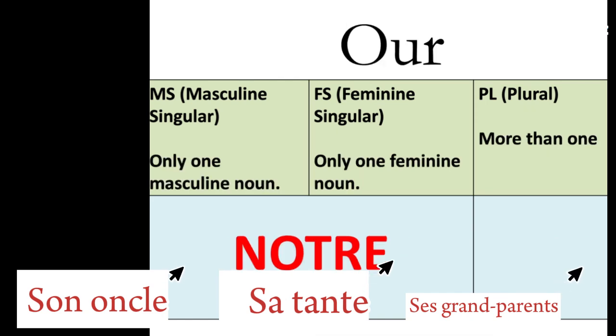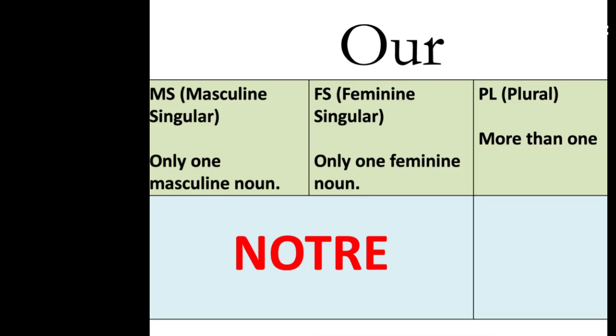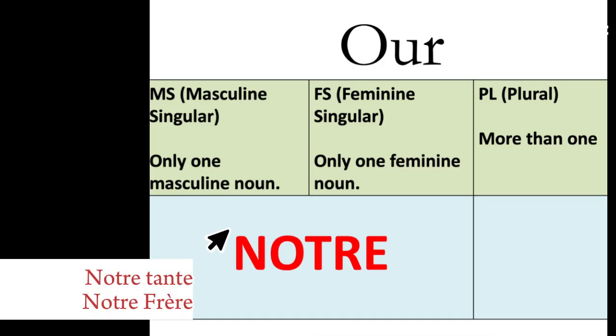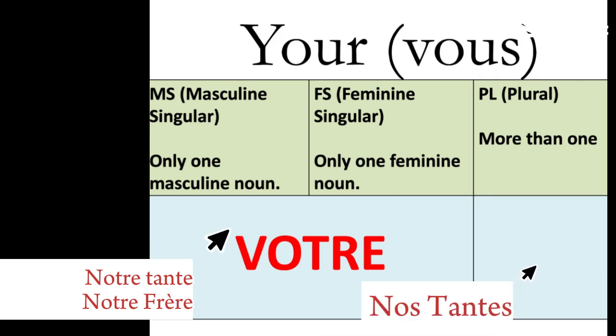Again, for "our," we have only two ways of saying it. It doesn't matter if it's masculine or feminine, you will be using notre. So if you're saying our auntie, for example, it is going to be notre tante. Our brother, notre frère. If it's more than one brother, if it's more than one auntie, we will be using nos. So the S is silent. It's going to be nos.